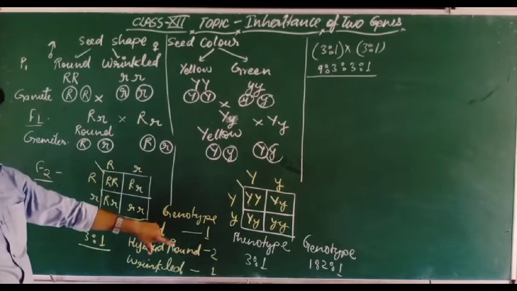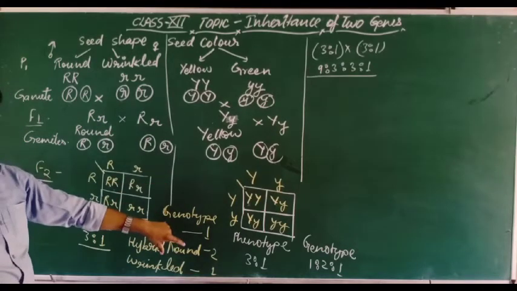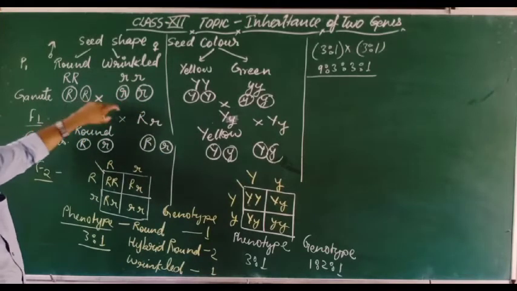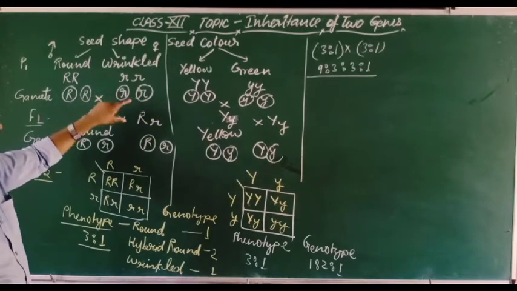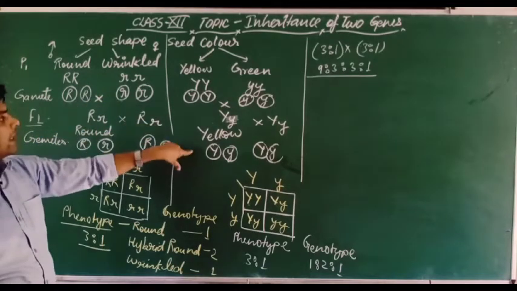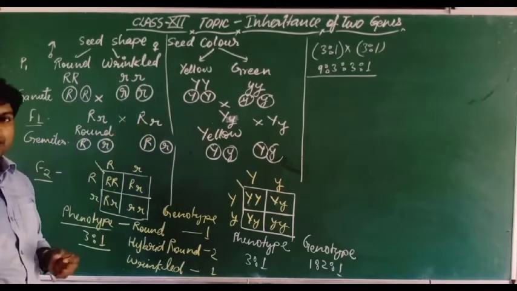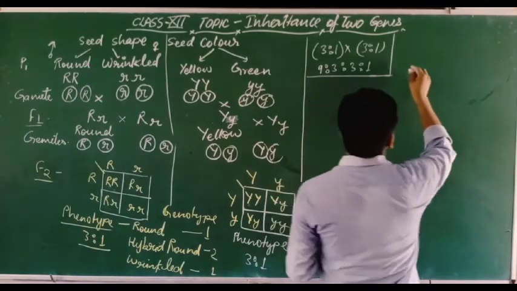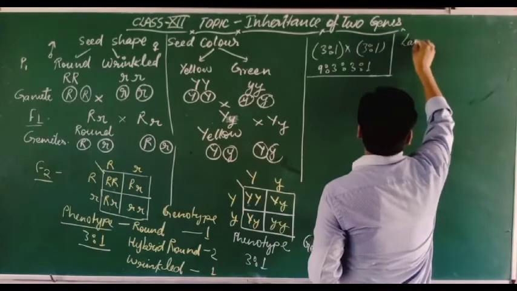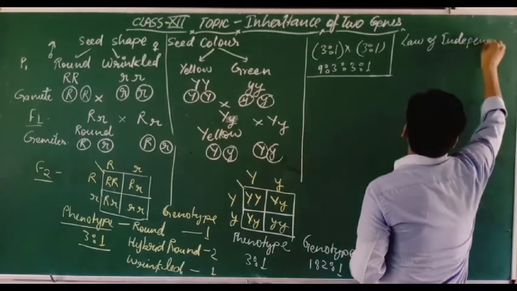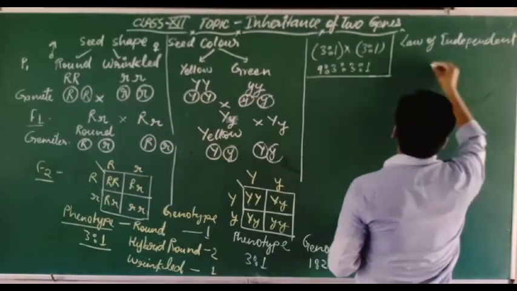These are going on in this way. When we take both types of characters together, these genes are reaching the next generation independently. Law of independent assortment. So let's discuss here the law of independent assortment.